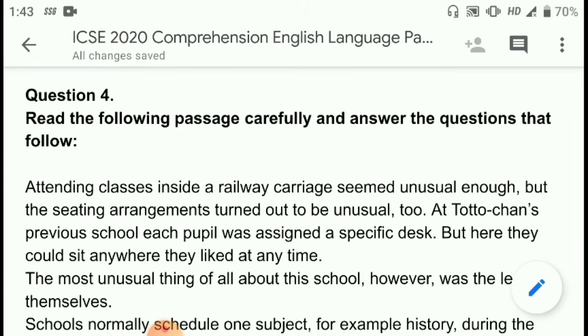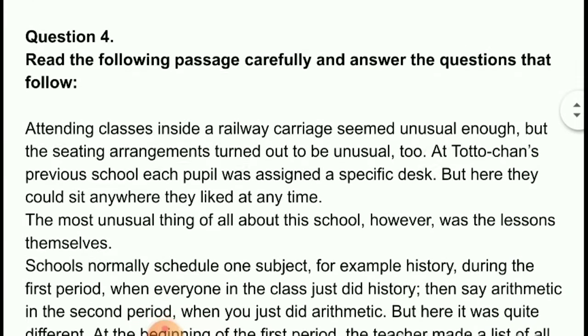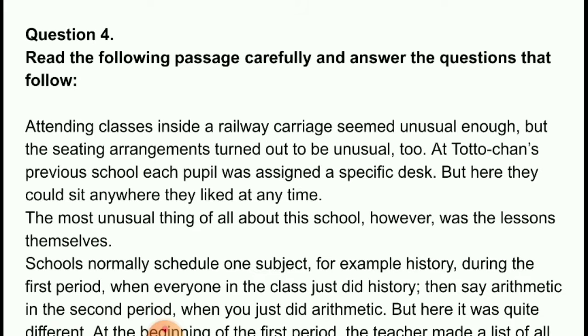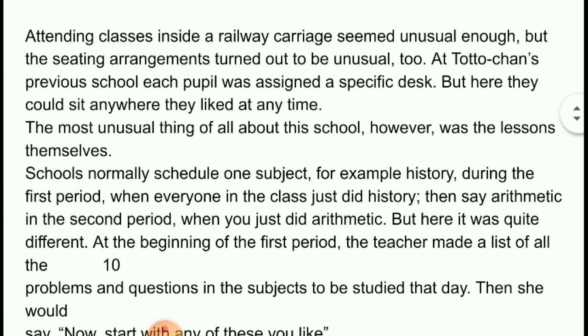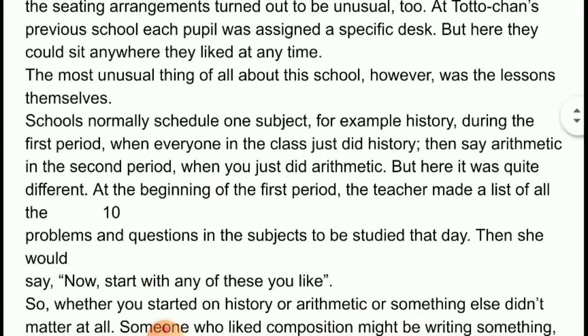So let's get started. Question number 4, read the following passage carefully and answer the questions that follow. Attending classes inside a railway carriage seemed unusual enough, but the sitting arrangements turned out to be unusual too. At Toto Chan's previous school, each pupil was assigned a specific desk, but here they could sit anywhere they liked at any time. The most unusual thing of all about the school, however, was the lessons themselves.